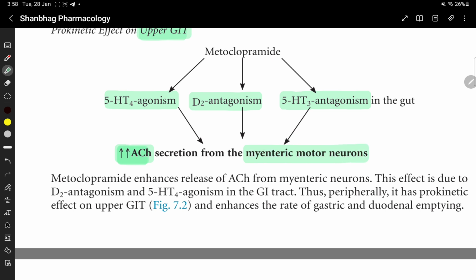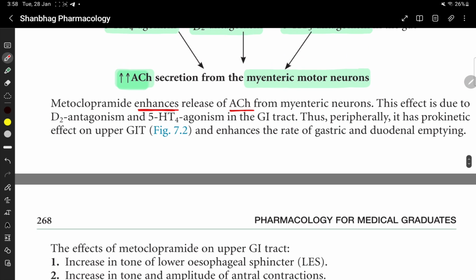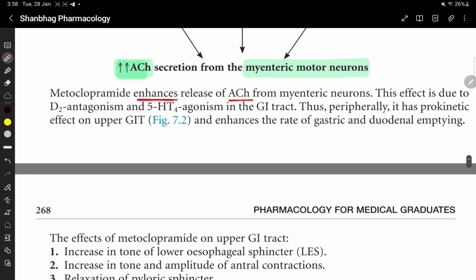Metoclopramide increases the acetylcholine secretion from the myenteric motor neurons.